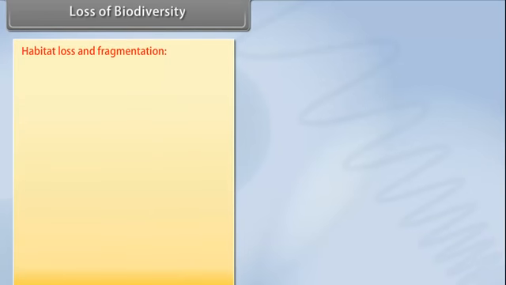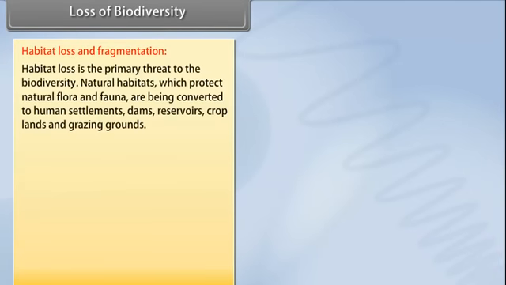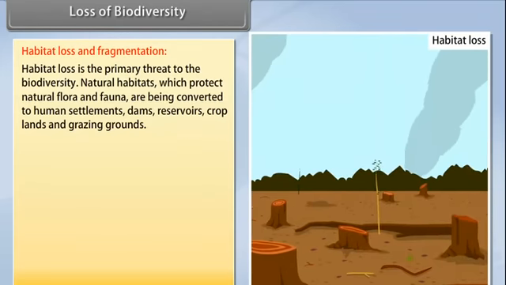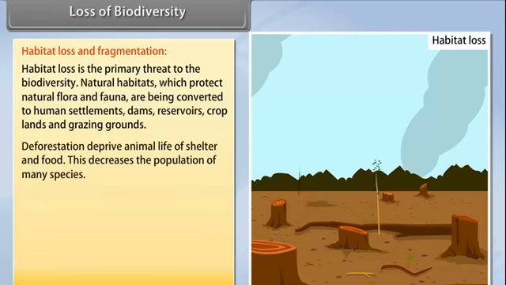Habitat loss and fragmentation. Habitat loss is the primary threat to biodiversity. Natural habitats, which protect natural flora and fauna, are being converted to human settlements, dams, reservoirs, croplands, and grazing grounds. Deforestation deprives animal life of shelter and food. This decreases the population of many species.